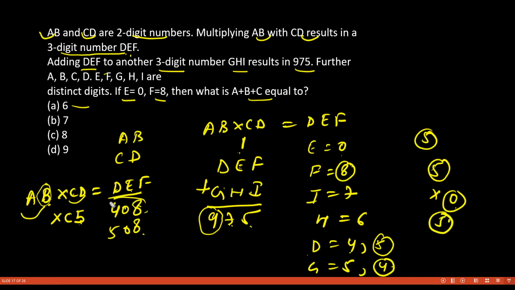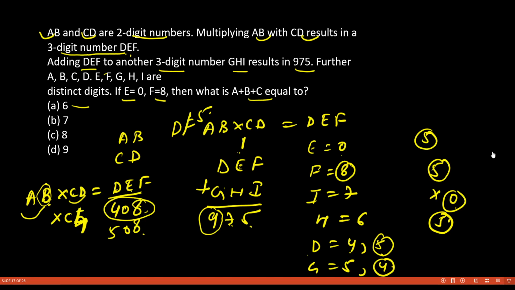This is what we learn when we understand the factorization of 5. So we come to know that D is not equal to 5. So D is definitely equal to 4.